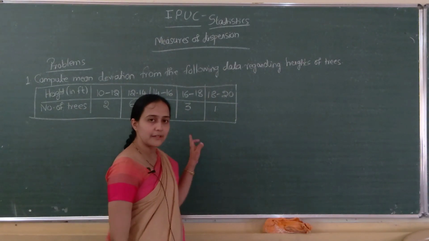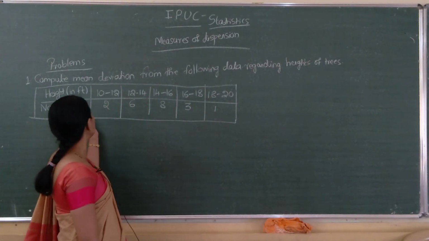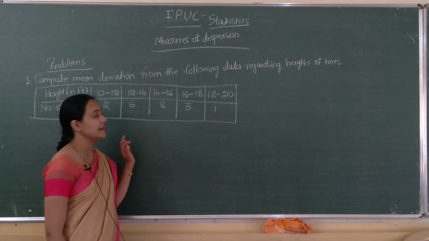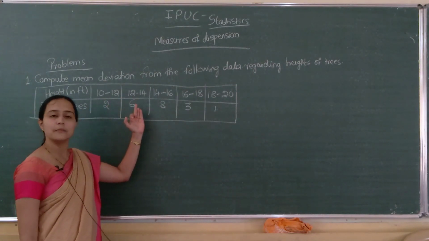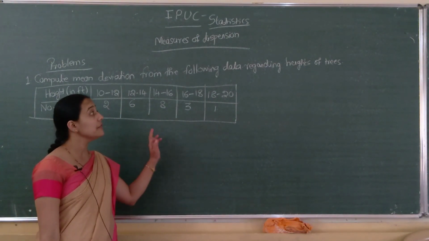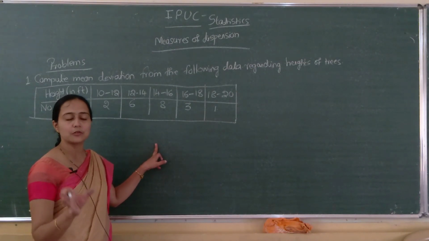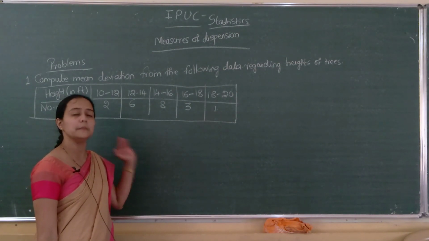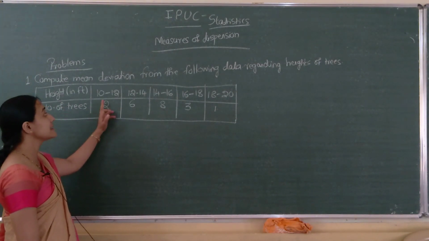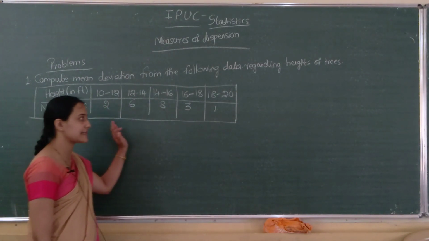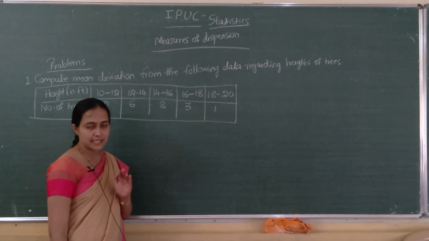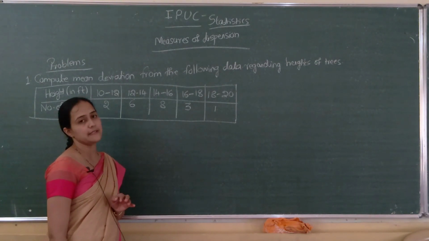So let us go to the first problem. Compute mean deviation from the following data regarding heights of trees. They didn't mention from which measure of central tendency, so in such a case we have to compute mean deviation from median. Height of trees and number of trees given. Which data is this? Yes, this is a continuous series. Continuous series means a series which contains class intervals and frequencies.